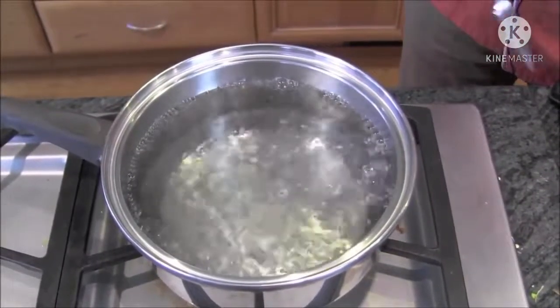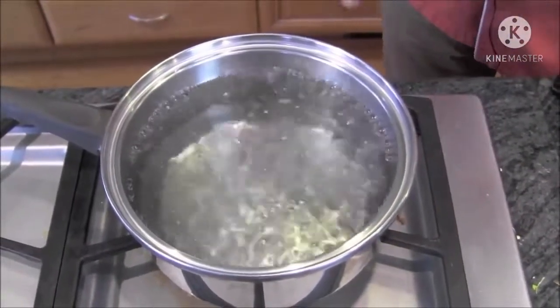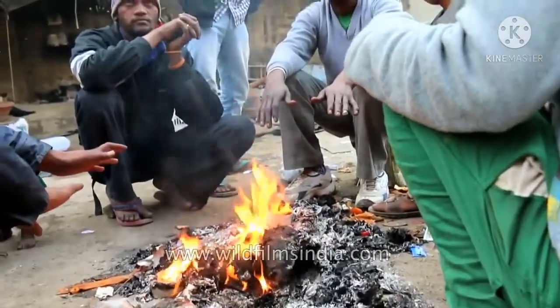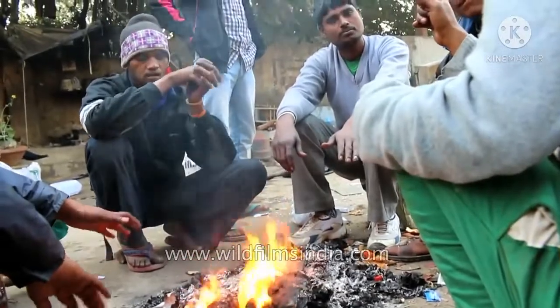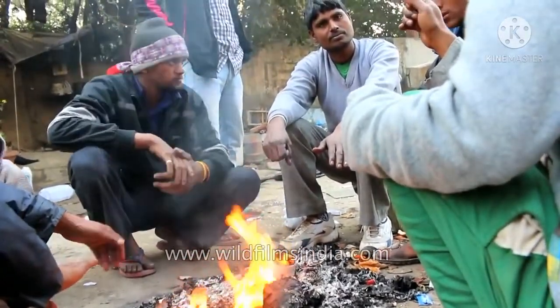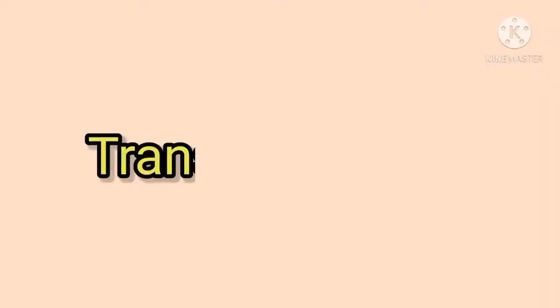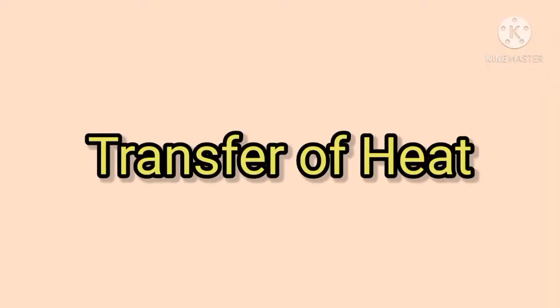Or in the example we saw, when we sit around the bonfire, we get the heat from a distance. Now, why does this happen? Why is this heat getting to us or getting to the water? Let's see the reason behind it. This is called the transfer of heat, which means when heat is given to the pot, it transfers to the water and it starts to boil. Or when we sit around the bonfire, the heat from the bonfire gets to us.